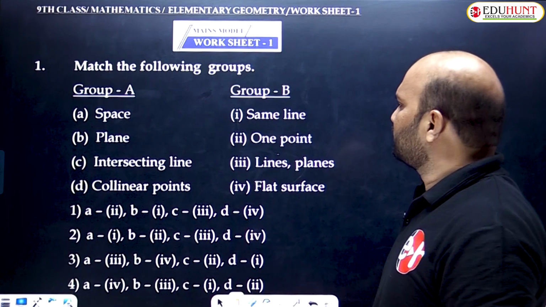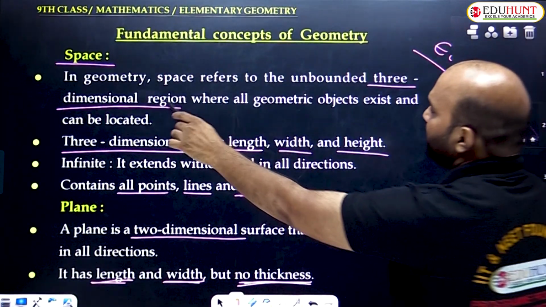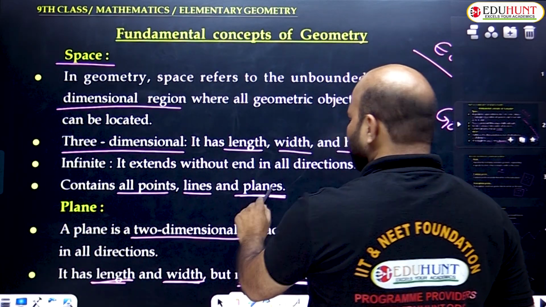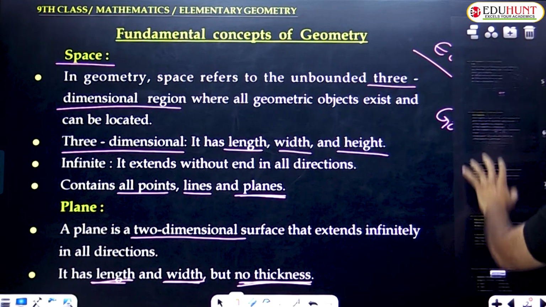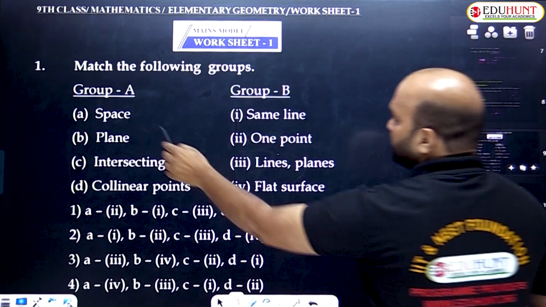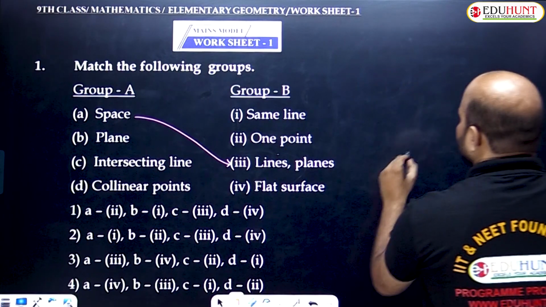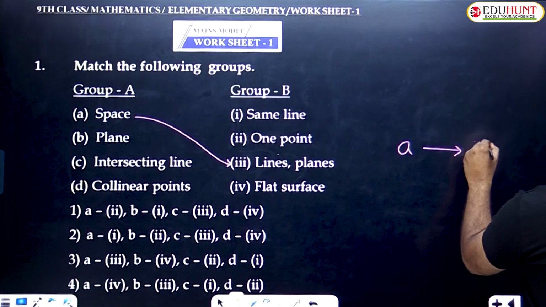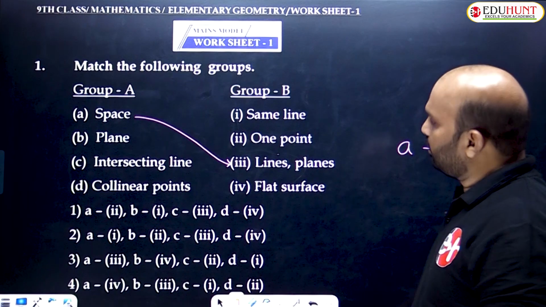What is a space? So clearly we need to understand. I already explained that space is a three-dimensional region. It contains all points, lines, and planes. So space contains lines and planes. So A is matched with the third one. Only one option is given, so tick the third option directly. The remaining I have to explain.